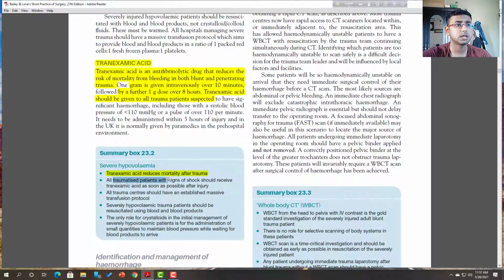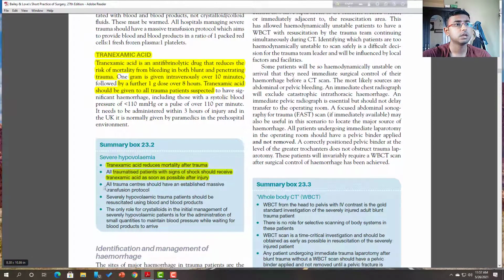All traumatized patients with signs of shock should receive tranexamic acid as soon as possible after injury. So tranexamic acid is lifesaving. All trauma care centers should have an established massive transfusion protocol. Severe hypovolemic trauma patients should be resuscitated with blood and blood products. So blood has no alternative. Blood is the only thing that replaces blood.